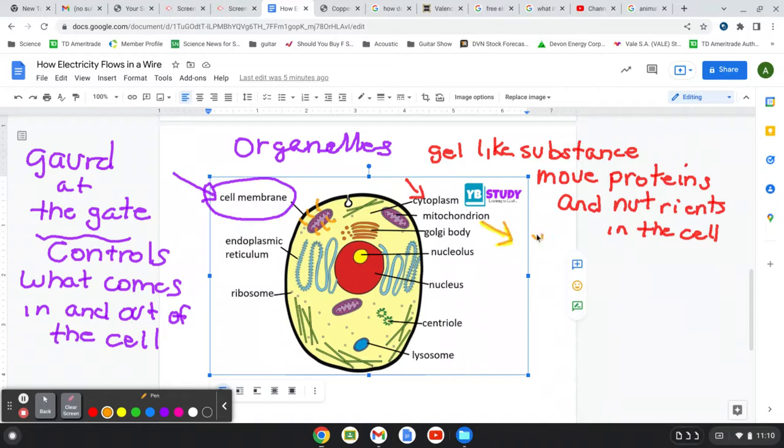So mitochondria, they're the energy powerhouse of the cell. They're like a battery, right? The cell needs energy, and it gets it from the mitochondria. When we talk about genetics, we'll talk more about mitochondria. You only get your mitochondrial DNA from your mother's side: your mother, your grandmother, your great grandmother, your aunts from your mother's side, your maternal side. We'll talk about that when we talk about genetics.